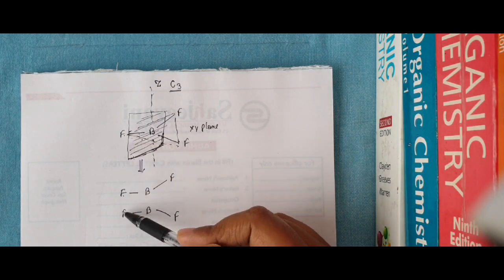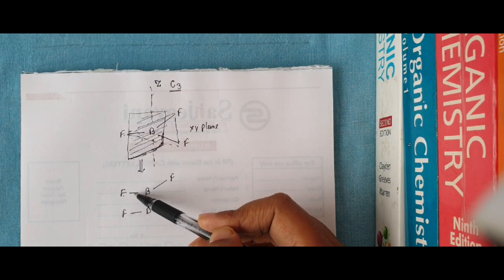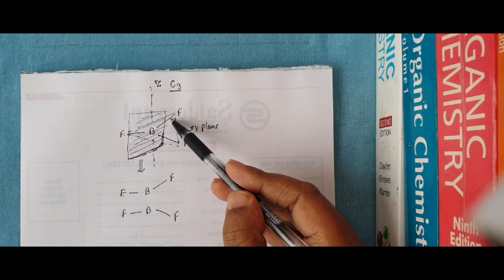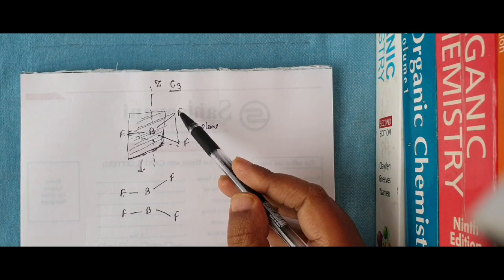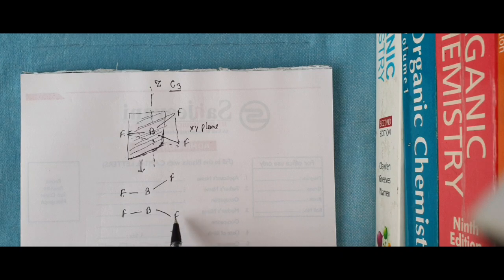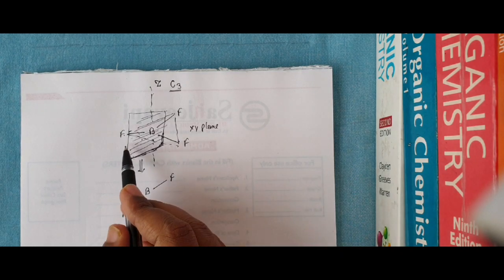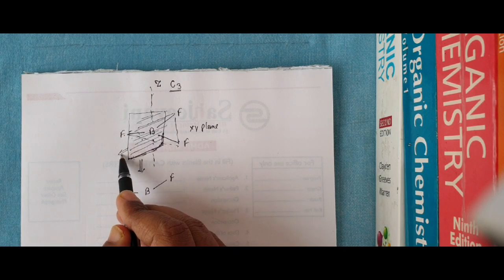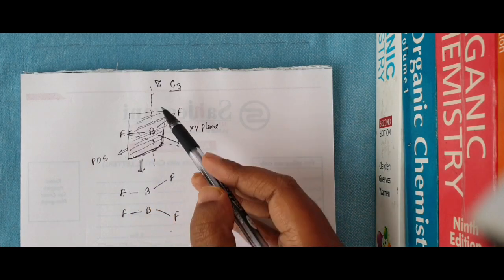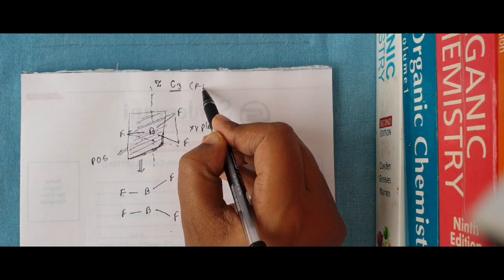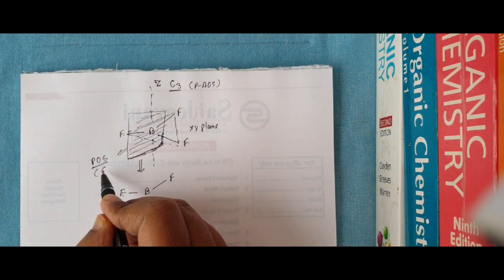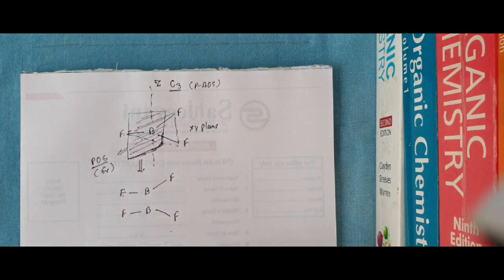This F is bisected into two parts, this bond is bisected into two parts, this boron is bisected into two parts, while this bond and this bond remain as they are along with this fluorine and this fluorine. Now this part is the mirror image of this part. It means this is a plane of symmetry, and because this plane of symmetry is parallel to the principal axis of symmetry, it is a vertical plane of symmetry.